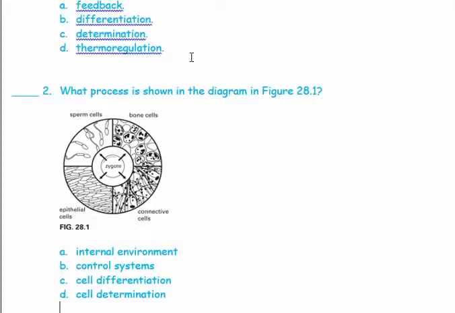So for example, the sperm cells start having a tail. The bone cells start having calcium inside them, which makes them harder. The epithelial cells start being arranged in a certain manner. So what is the process that we see here in this diagram? It is how the cells go through different stages, which is called cell differentiation. First of all, we have cell determination. Each cell is given a certain function, and then when cells are differentiated, they start looking different in order to perform these functions.